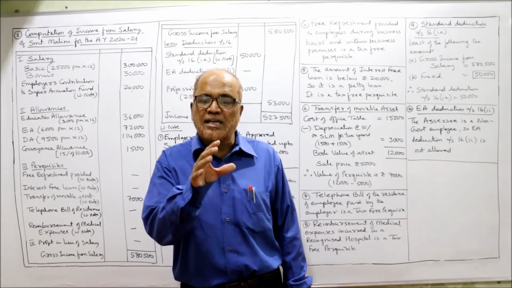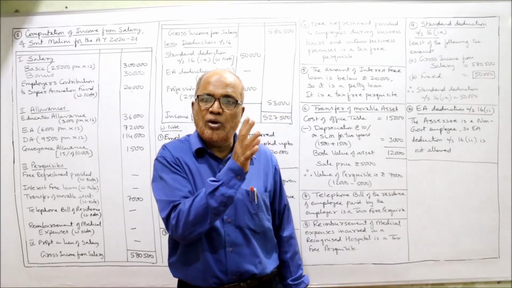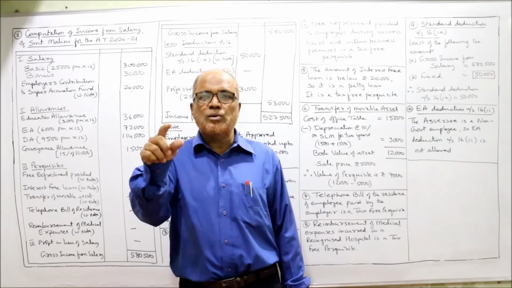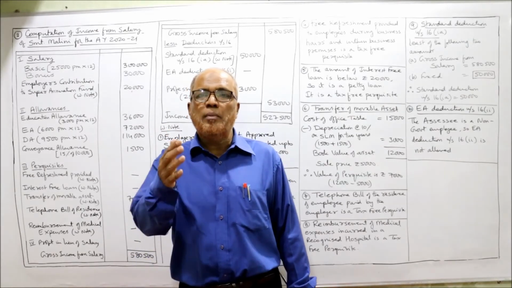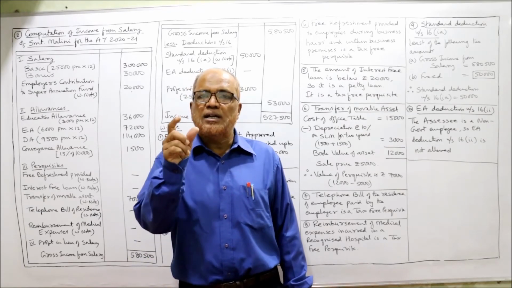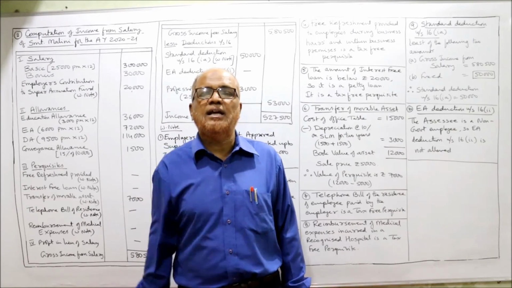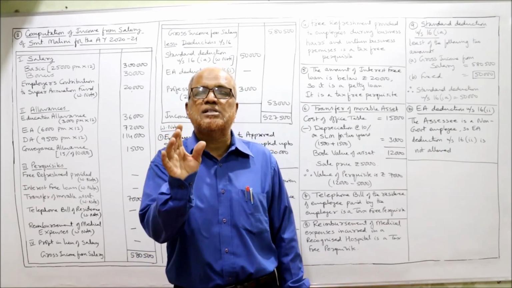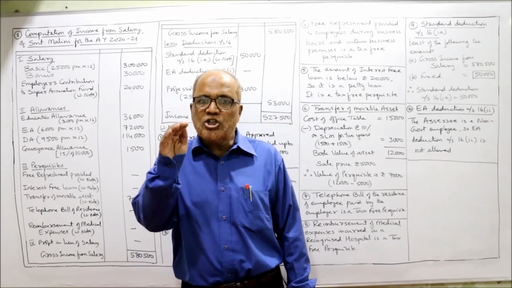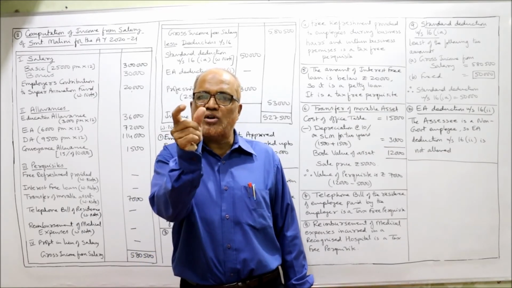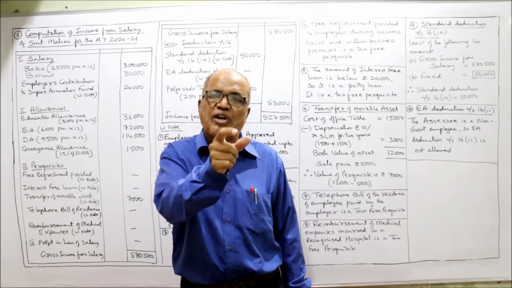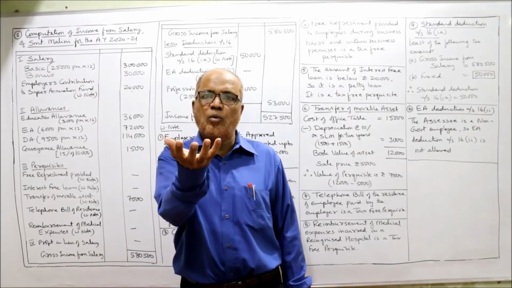The Income Tax Act has given the provision. In the previous videos, I have explained you in detail under perquisite. Under perquisite, I have explained this point. Movable asset transferred by the employer to the employee. So how to calculate the value of the perquisite? Take the book value after deducting depreciation at 10% per annum on straight line method. Deduct normal depreciation from the cost of the asset. Deduct normal depreciation at 10% per annum on straight line method. Then we'll get the book value.